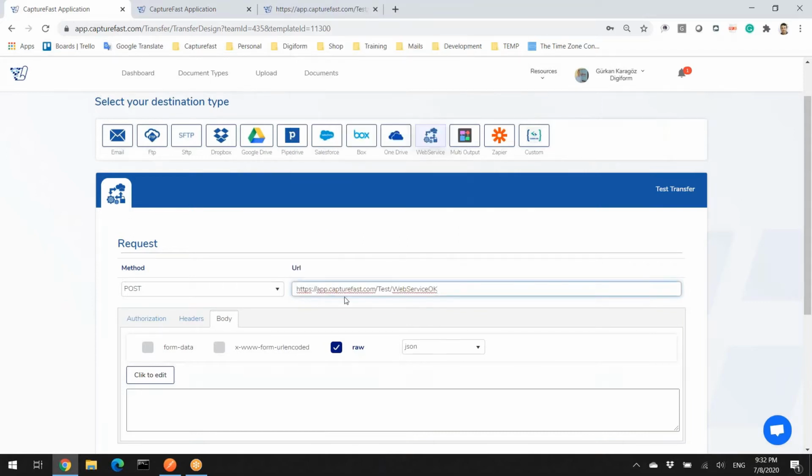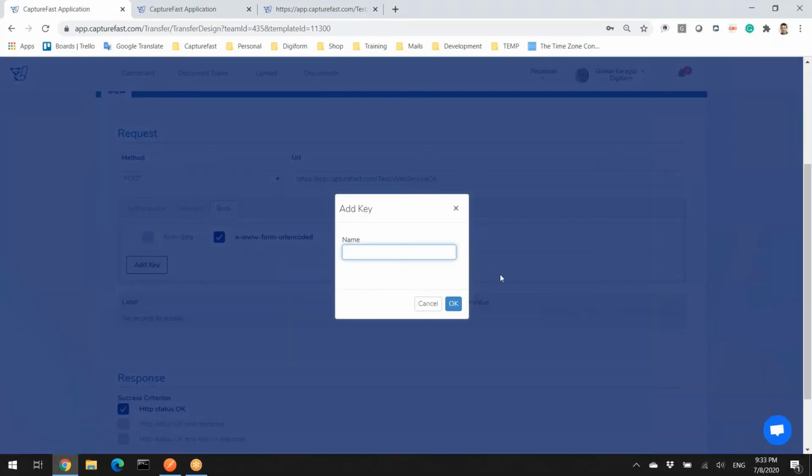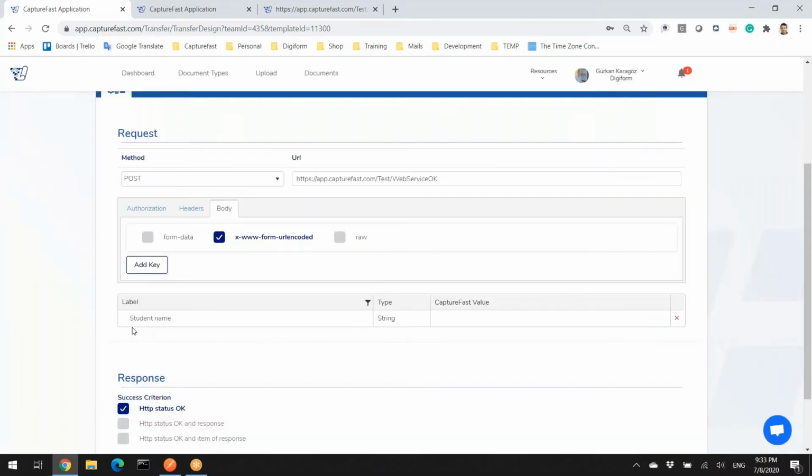Okay. Now the message body, we can easily add any parameter here. Let's use the form, and I just want to send the extracted data. I can add here, as you remember, I always use the same document, which is the emergency medical form, and we have the student name on the form. When I type this one, the system adds a line, and it is typed as string.